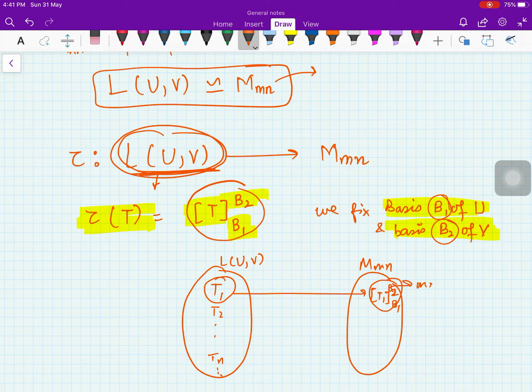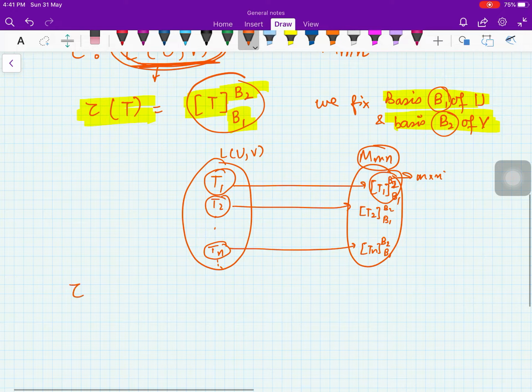This will be an m cross n matrix, therefore it will be in the space M_mn. Then for T2 you compute the same matrix, and so on. For Tn also you have the same matrix. So this is how we are defining a map, and we are claiming that tau is linear.